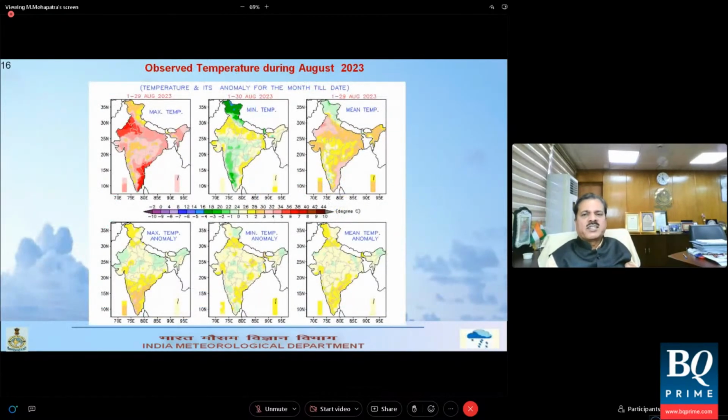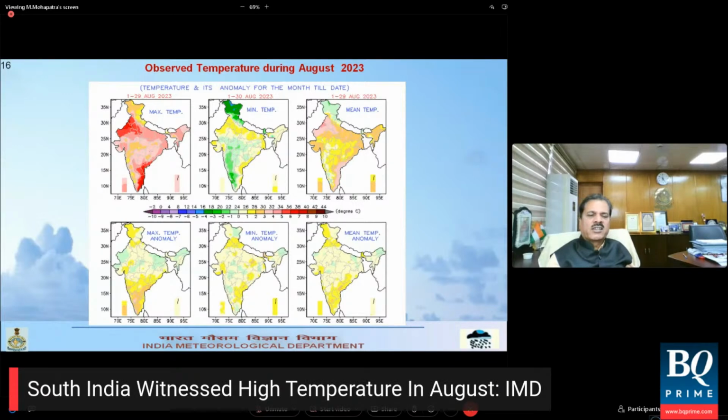Now, this is the observed temperature during the month of August. You can find that the maximum temperature anomaly is quite high over South India. If you remember, rainfall has been significantly deficient over South India. Accordingly, the maximum temperature was quite higher than normal. It deviated quite high from the normal conditions over South India. Similarly, if I look at the minimum temperature, it is also higher in many parts of the country. Especially, what I want to bring to your attention is that South India has been affected by higher maximum, minimum, and also mean temperature of the day.